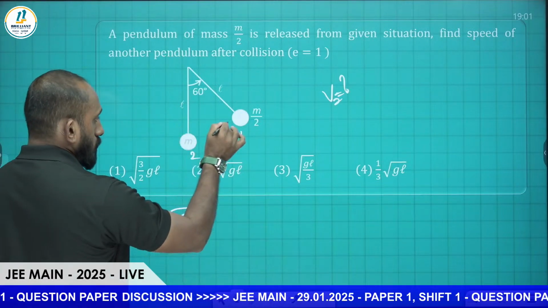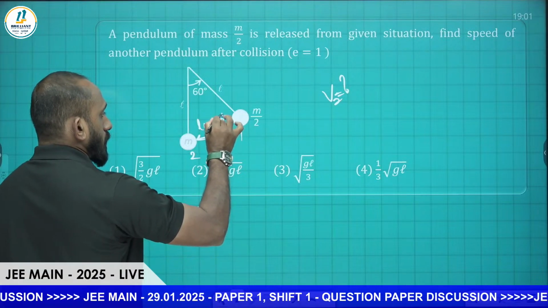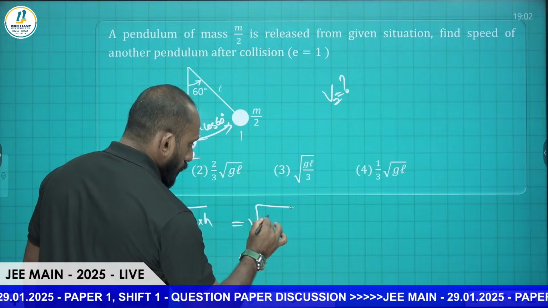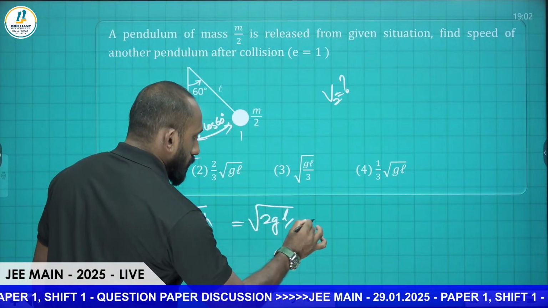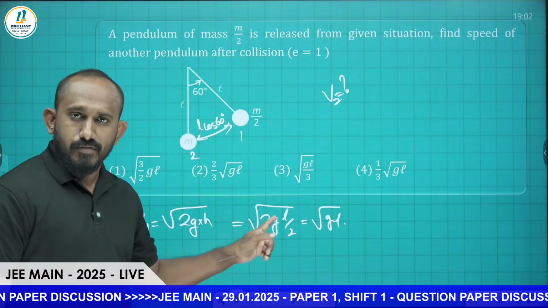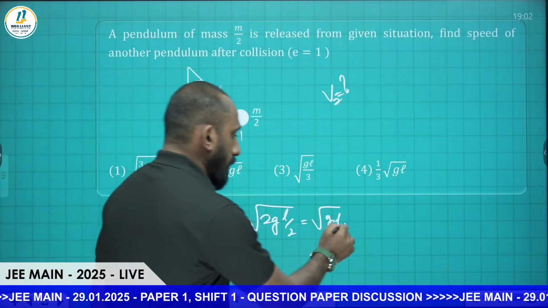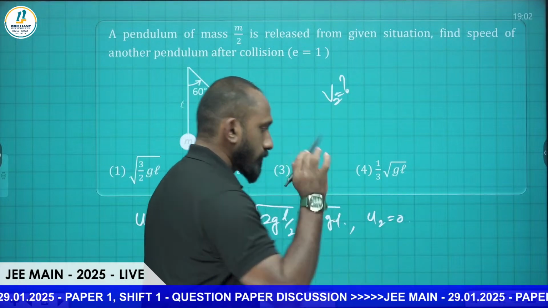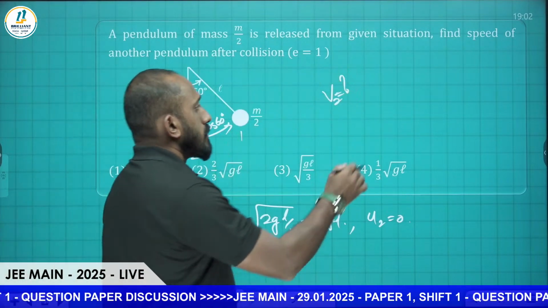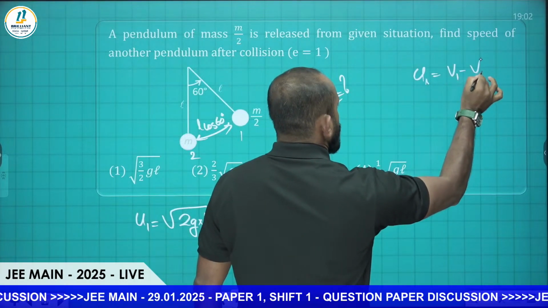It will be L cos 60 degree, so U1 is root of 2g into L by 2, that is root GL. U2 is 0 only. Now it's given e is equal to 1, so U1 is equal to V1 minus V2. We can put it.